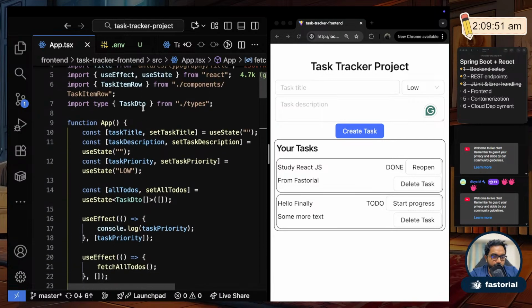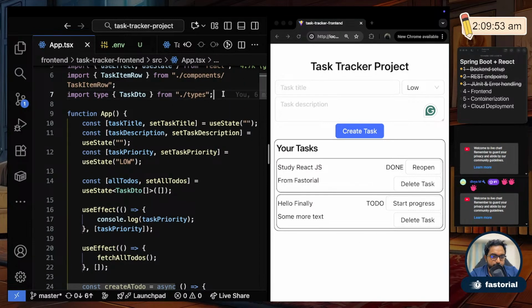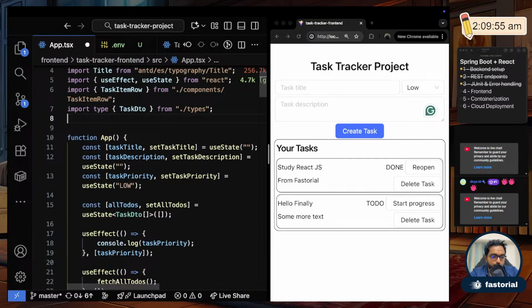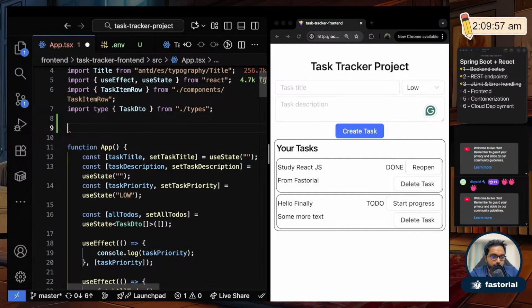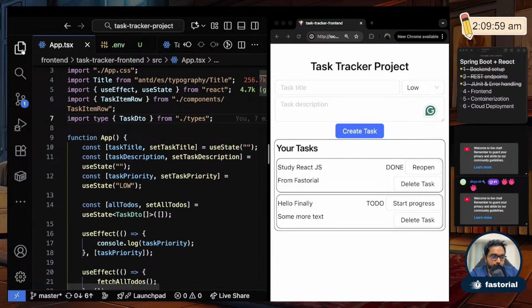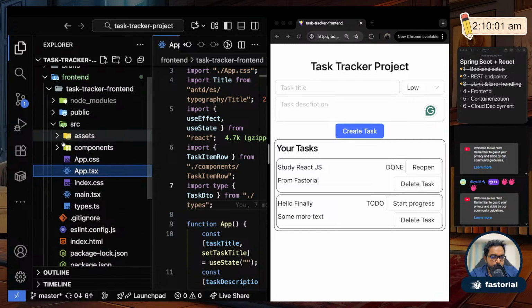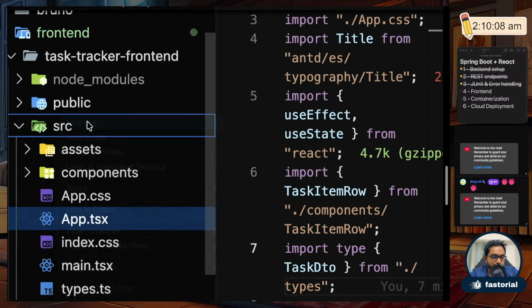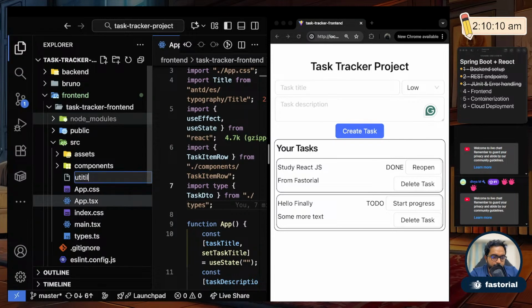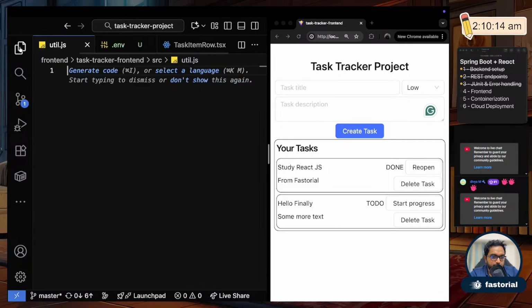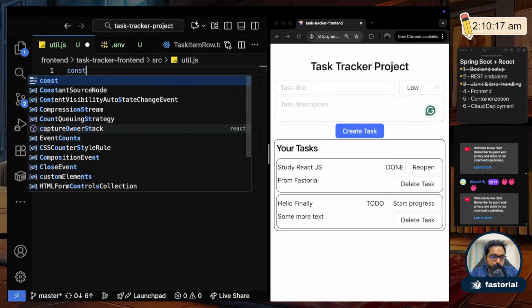Okay, so for that I will create a utility function actually. Inside src I'll create a new file called util.js, and in here I'll create a function.